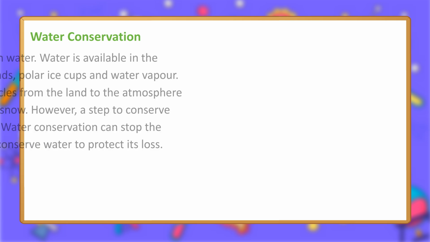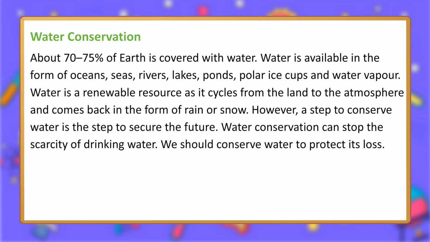Water conservation. About 70-75% of Earth is covered with water. Water is available in the form of oceans, seas, rivers, lakes, ponds, polar ice caps and water vapor. Water is a renewable resource as it cycles from the land to the atmosphere and comes back in the form of rain or snow.